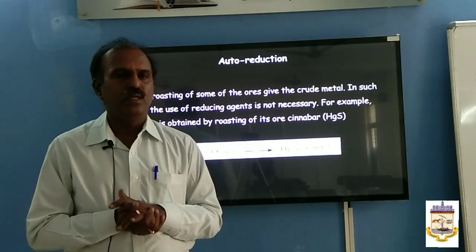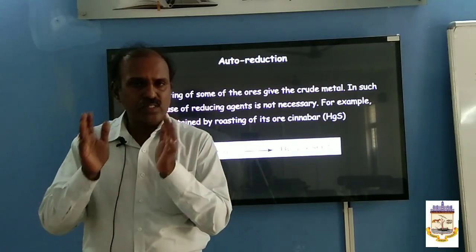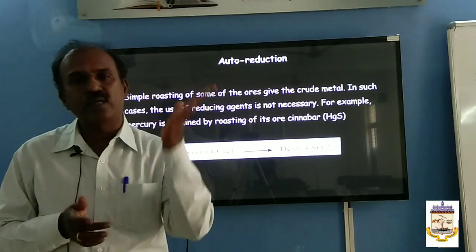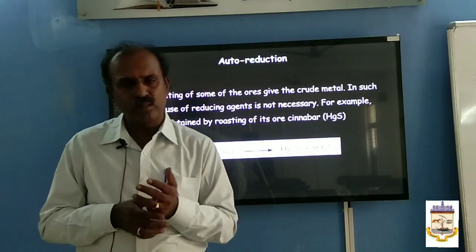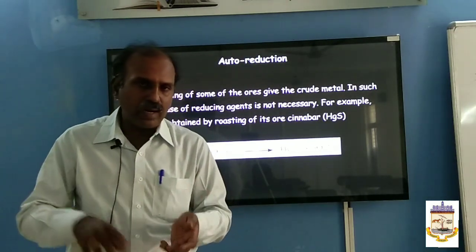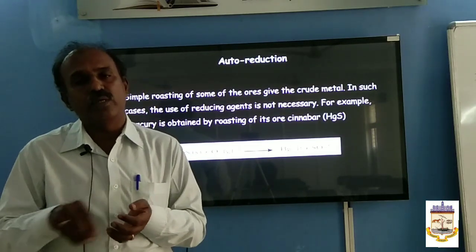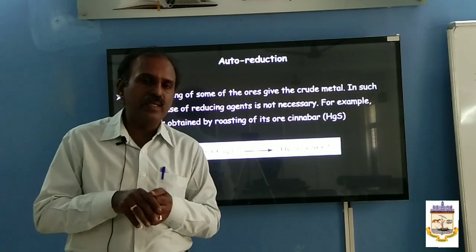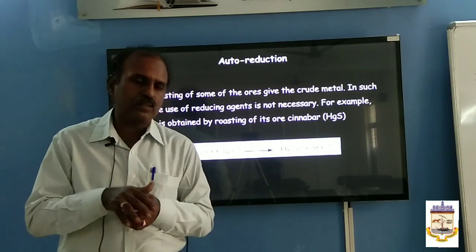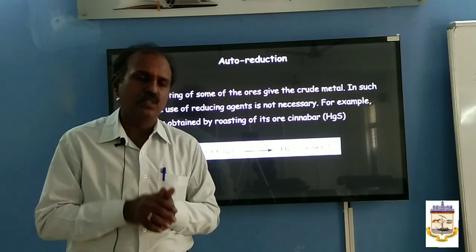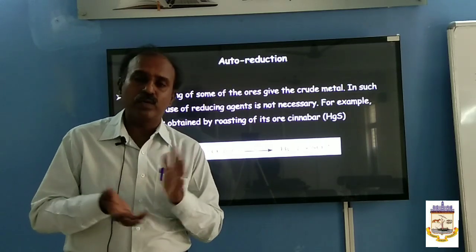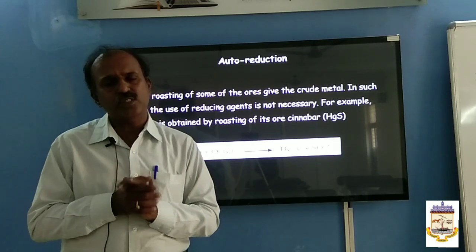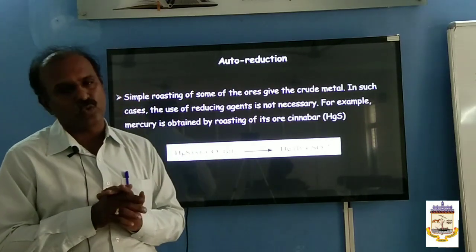After that, the oxides of metal are reduced into metal by using different reducing agents. You can reduce by using smelting, or by using carbon monoxide, or by using metals like aluminium, or by using hydrogen, water gas, or you can also reduce it by thermal reduction, that is, just by heating, which is also called auto reduction.